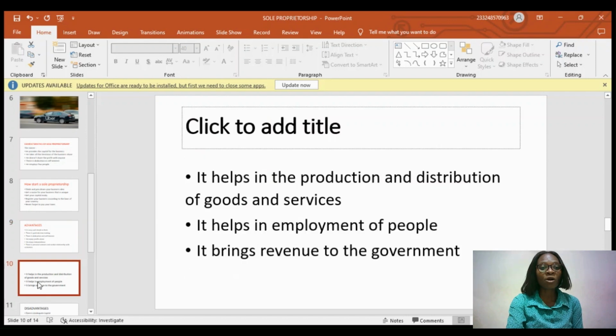Also, you will see that it helps you to be able to distribute and produce goods in a country. You cannot leave the goods for only the government to produce in a country. If you have not watched my video on capitalism, or not capitalism alone, the economic system as a whole, I had 3 or 4 videos on economic system, which I've broken down, and I would advise you to watch if you have not watched it.